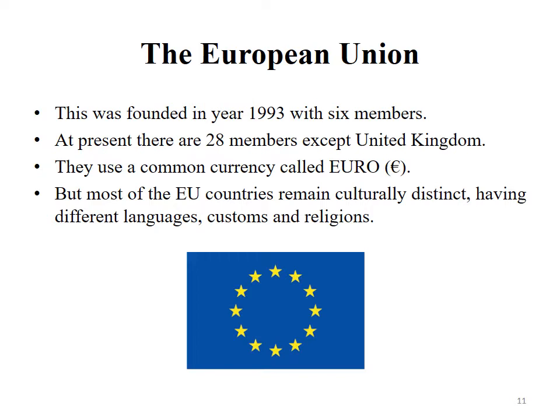The United Kingdom was a major member of the European Union, but they decided to leave the European Union in 2016. They are using a common currency called the euro for transactions among the member countries. Even among the European Union countries, some cultural differences are there, and they are using different languages, customs and religions.